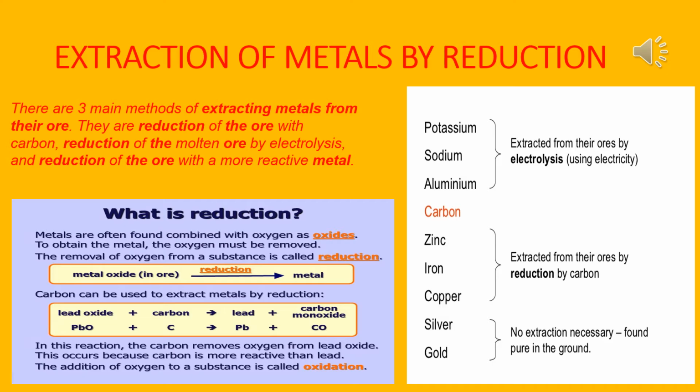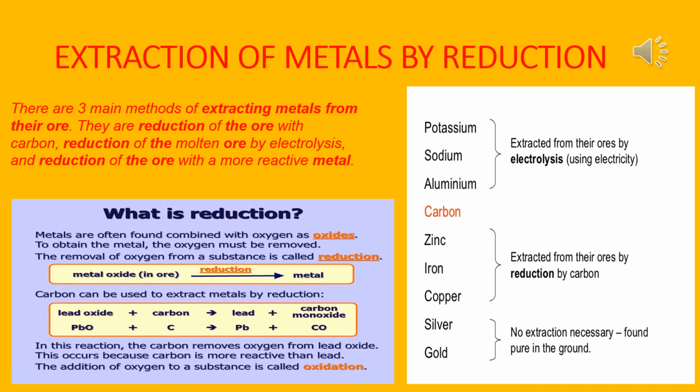Now cathode reaction. M2+ means 2 electrons less, so it acquires 2 electrons, M2+ plus 2e, to form neutral metal. That is reduction. Always reduction happens at the cathode. Now anode reaction: O2-, that means excess 2 electrons, so minus 2e, it forms nascent oxygen. 2 atoms of nascent oxygen accumulate to form one molecule of oxygen, that is O2. So that only I have said in this diagram also.